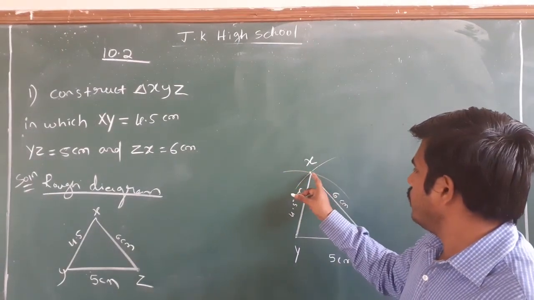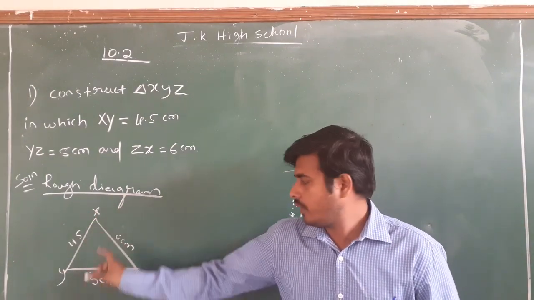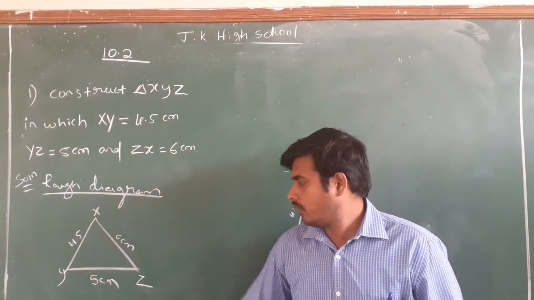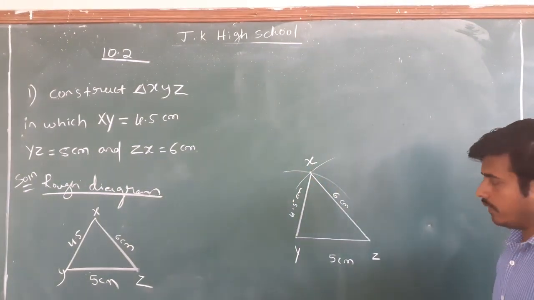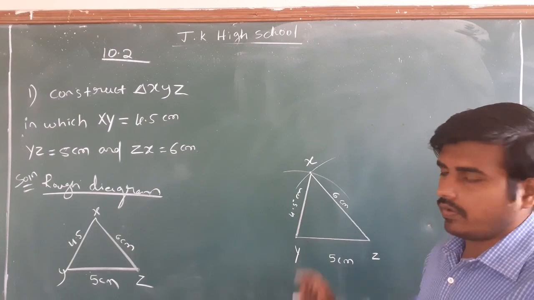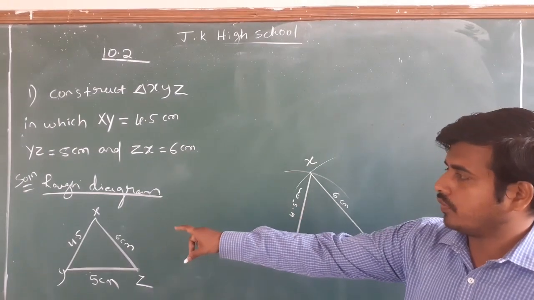Where both arcs meet is the third point, from where you have to join the other two vertices. So this is how you can draw the triangle. But before drawing any triangle, you have to do one rough diagram.